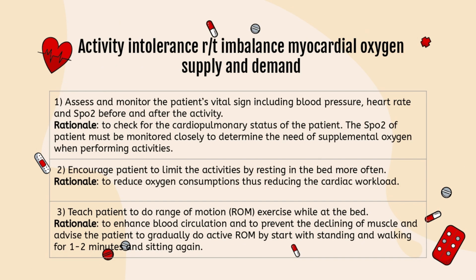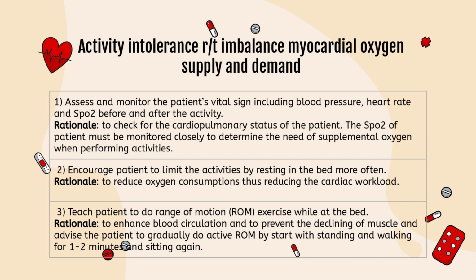Next, nursing intervention for activity intolerance related to imbalanced myocardial oxygen supply and demand. The first nursing intervention is to assess and monitor the patient's vital signs, including blood pressure, heart rate, and SpO2 before and after the activity to check the cardiopulmonary status of the patient. The SpO2 of the patient must be monitored closely to determine the need for supplemental oxygen when performing activities.